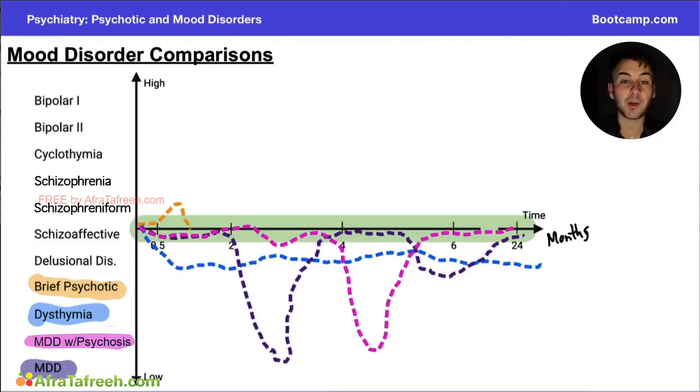However, if we're talking about our pink line, which is MDD plus psychosis, I'm going to highlight a little bit of psychosis down here in yellow at the very deepest part of our depression. That is characteristically when you're going to see the psychosis in MDD plus psychosis.